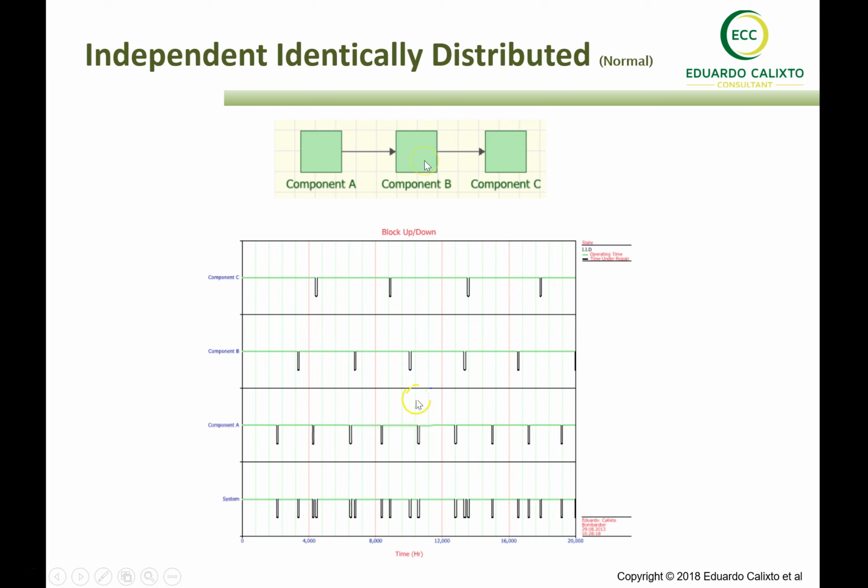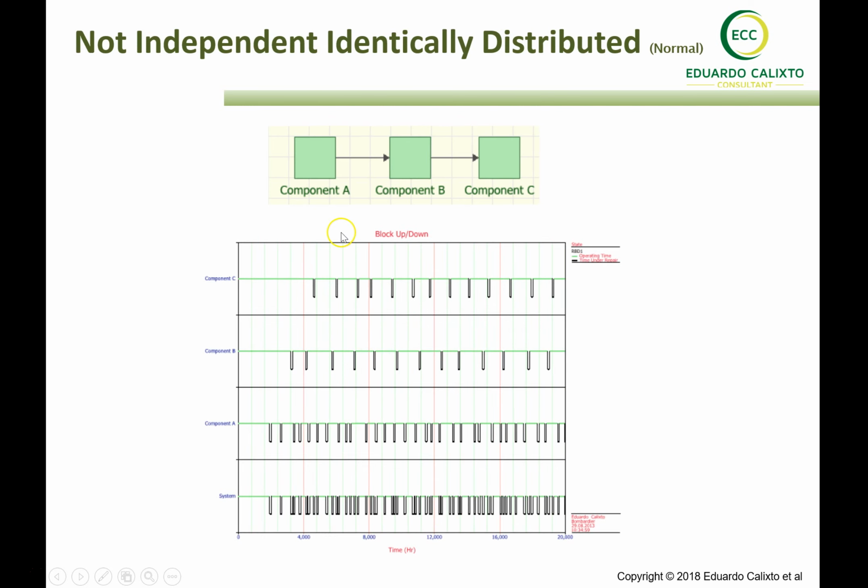So now let's consider normal PDF. That's the easiest case to look at the effects of restoration factors. So we have a state as good as new. If you look at the components C, B, and A, we can see that the interval of failures remains the same along time. And of course, that is the restoration factor of 100%. We have a state as good as new for each component. And then, considering the impact on the 3-component system, we have this profile of failure.